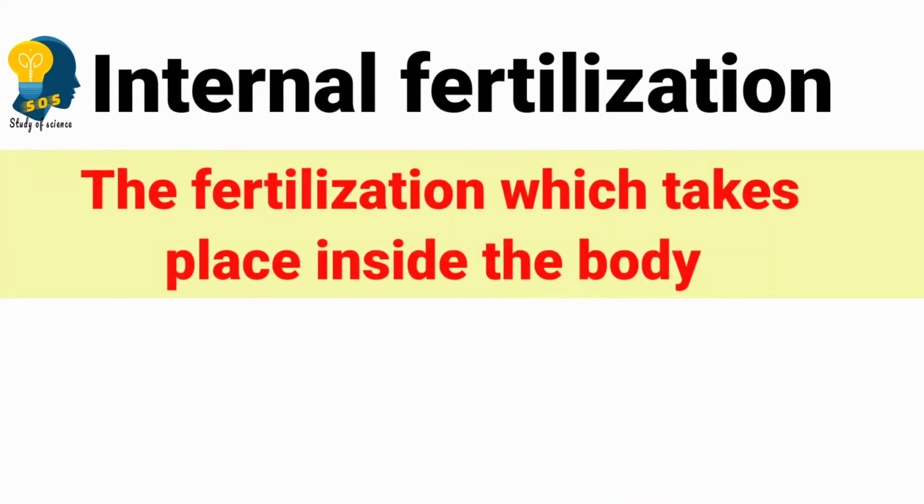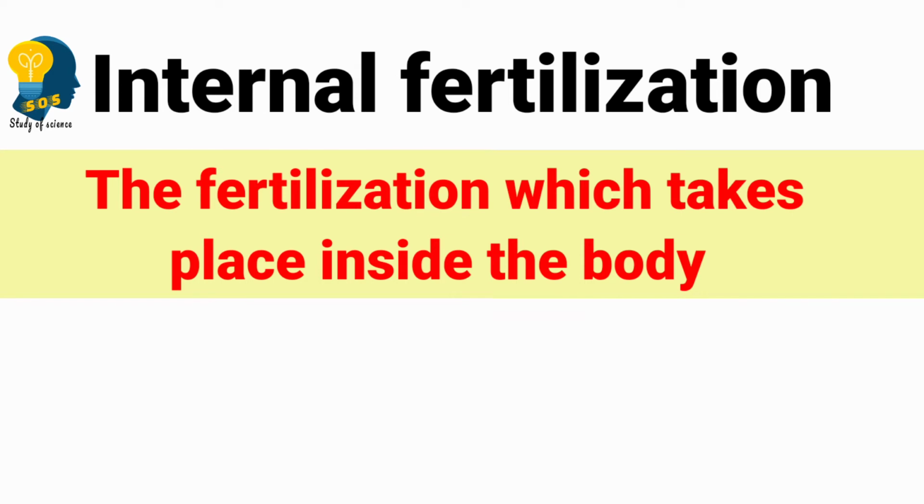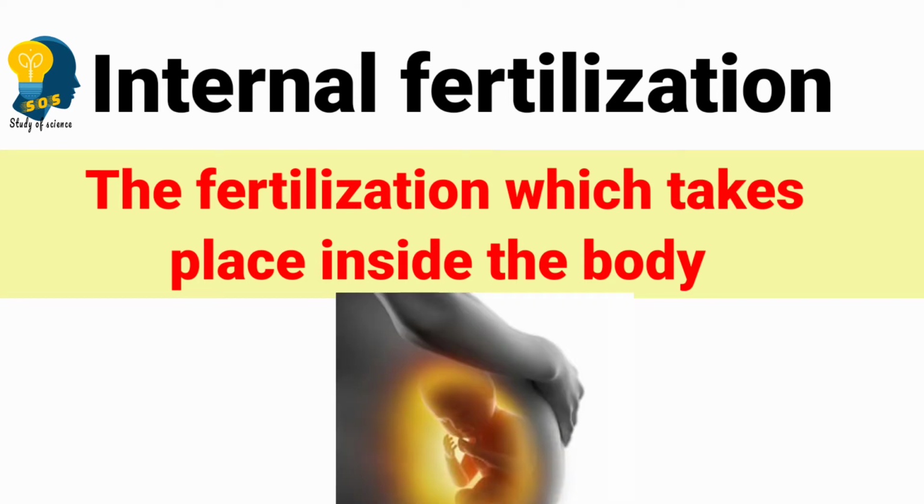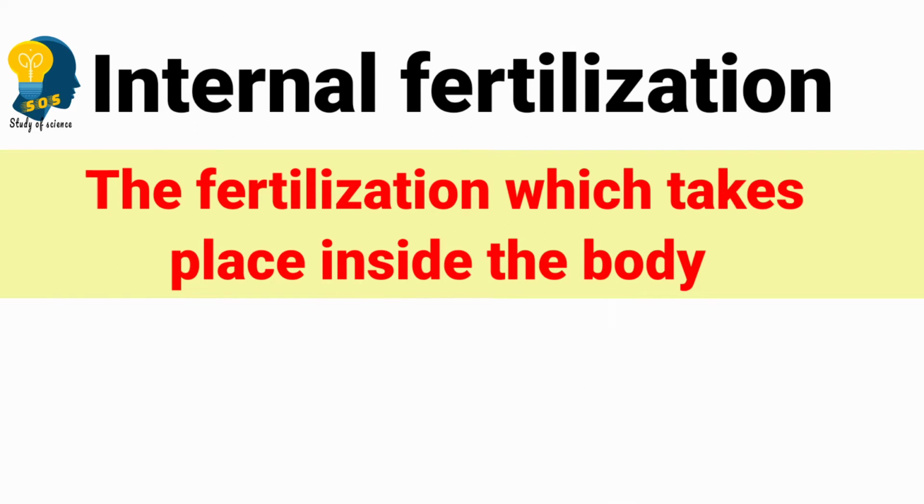The fertilization which takes place inside the body of the female, and this kind of fertilization can be seen in the higher level organisms. Clear? Fine.